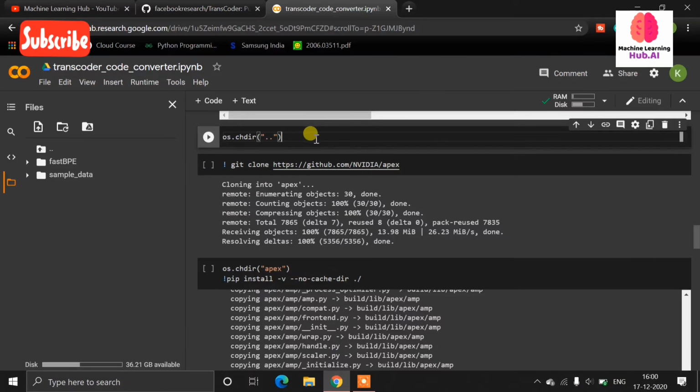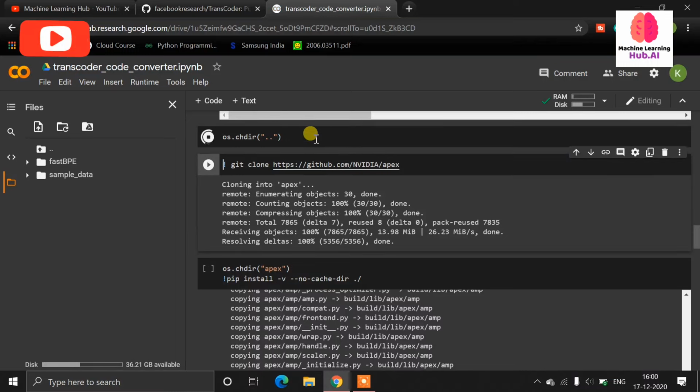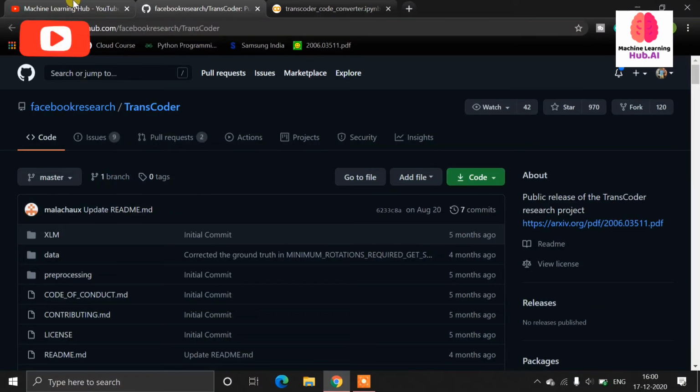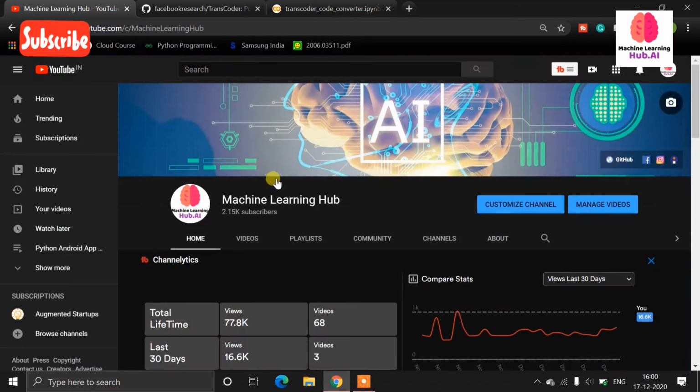Now let's go back to the main working directory. We are using os.chdir and then double dot, which sends you back to your main working directory. In this Transcoder we are using PyTorch as a backend. Normally we use TensorFlow and Keras, but in this we are using PyTorch.